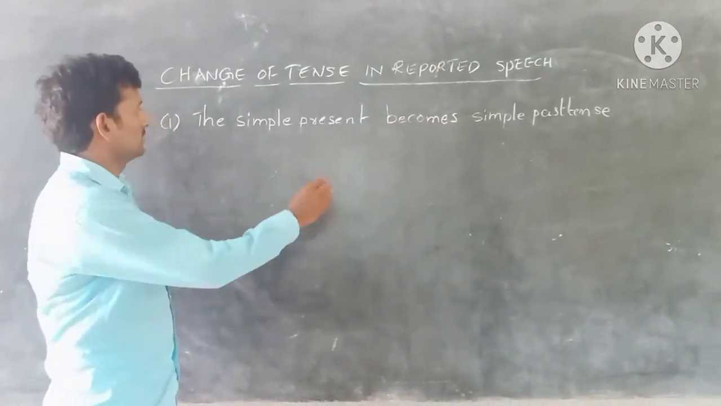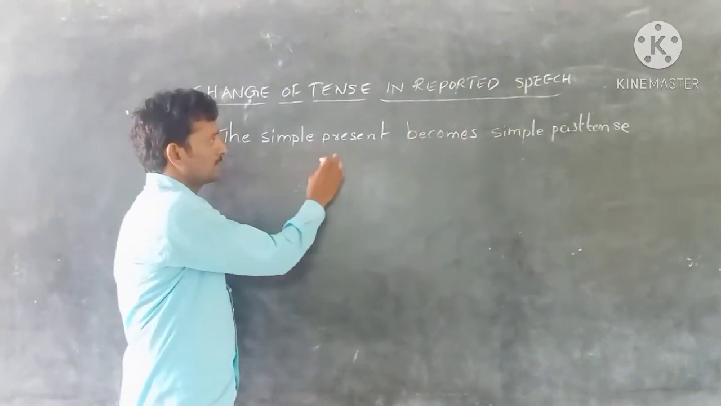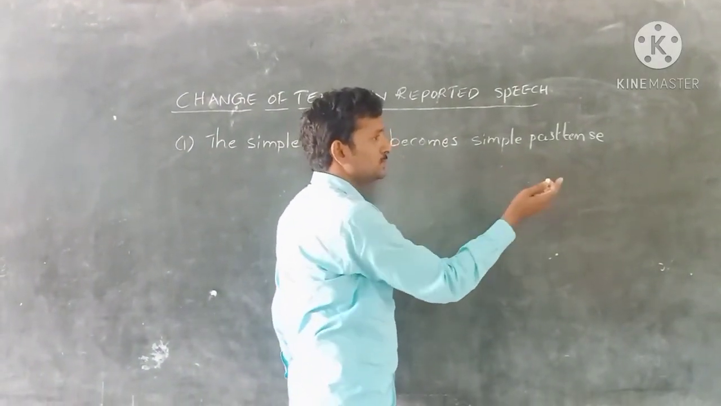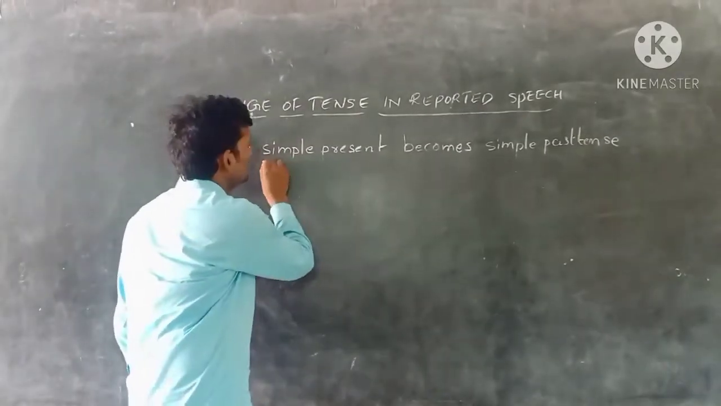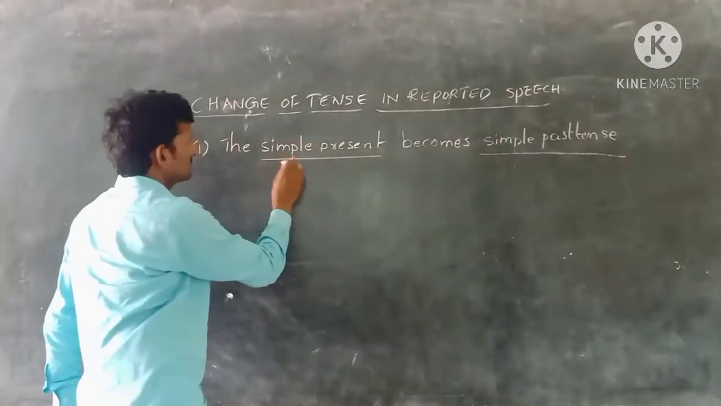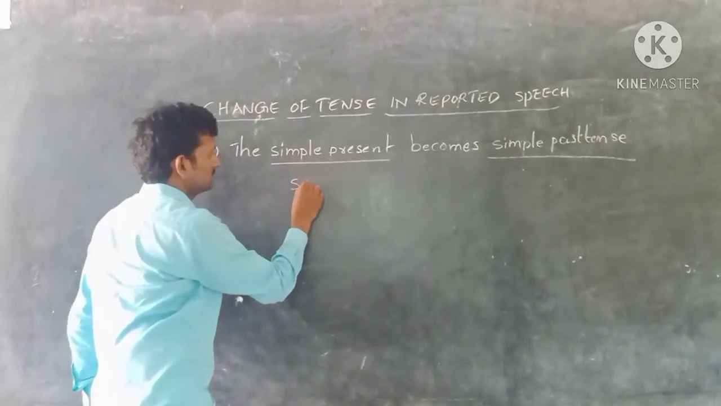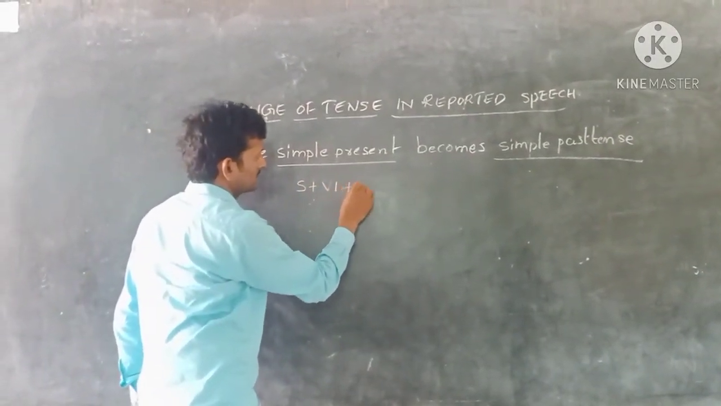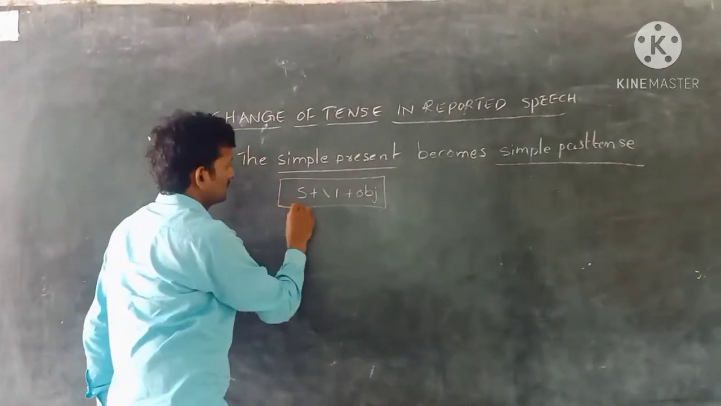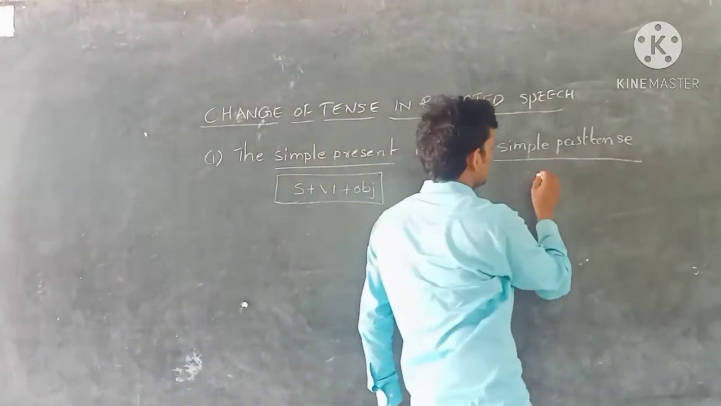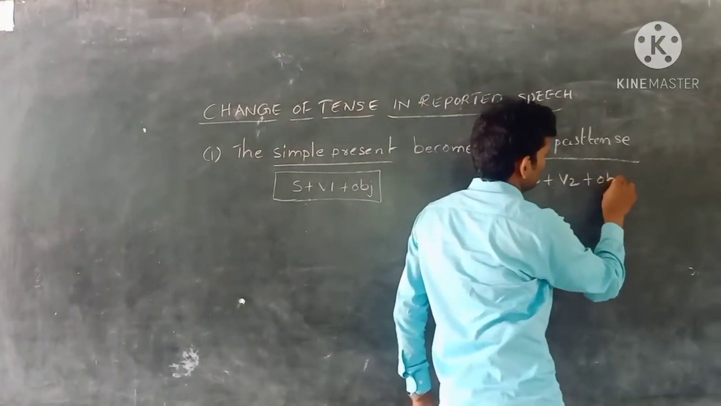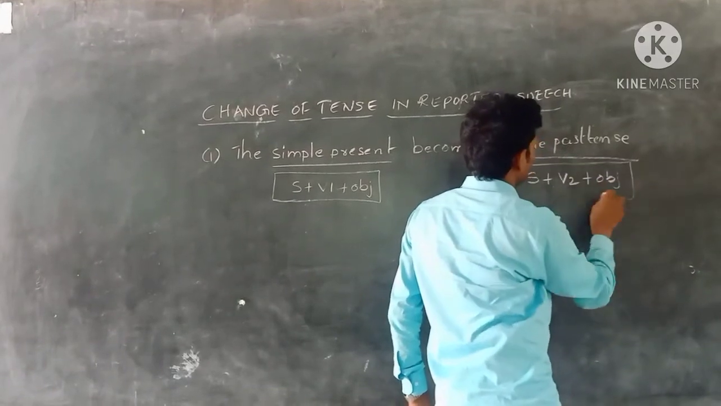Now we have to know how we change simple present into simple past tense in reported speech, using the structures of these two tenses. The structure of simple present tense is subject plus V1 plus object. The structure of simple past tense is subject plus V2 plus object.